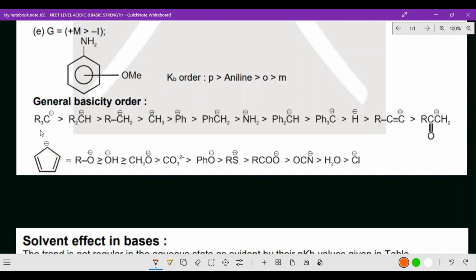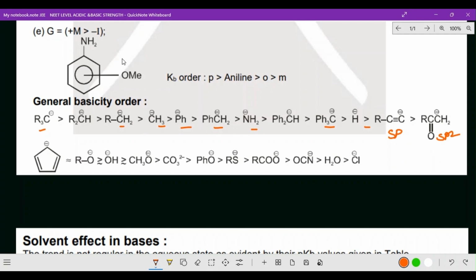So this is the alkyl group: tertiary is greater than secondary, and then primary and methyl, phenyl and benzyl, and then amino group, diphenyl, triphenyl, and hydrogen, and next one sp character, and then carbonyl group sp2. So this is the way you can bring it.